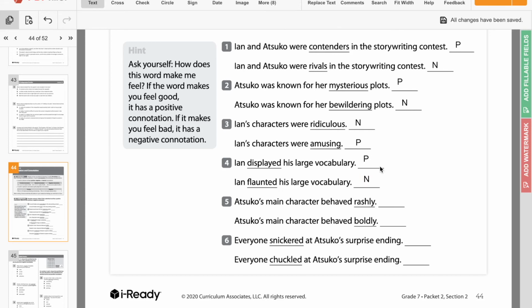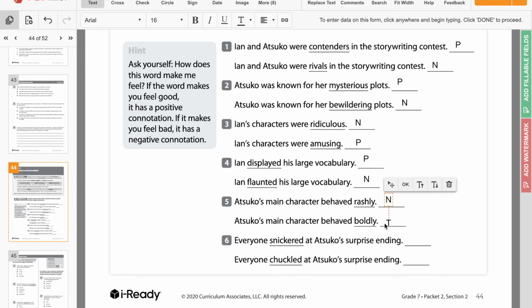Atsuko's main character behaved rashly, and Atsuko's main character behaved boldly. So rashly means like they didn't really think about it, they just did it and didn't really think about the consequences, whereas boldly is like they were really strong and brave and acted at the speed that they needed to act at. So rashly is going to have our negative connotation, and boldly is going to have our positive connotation.